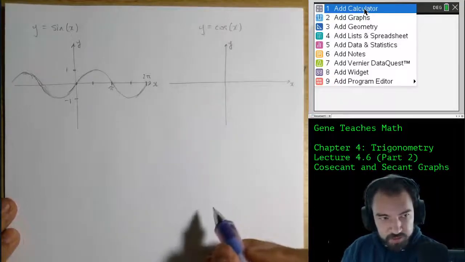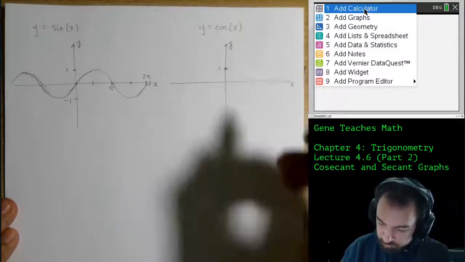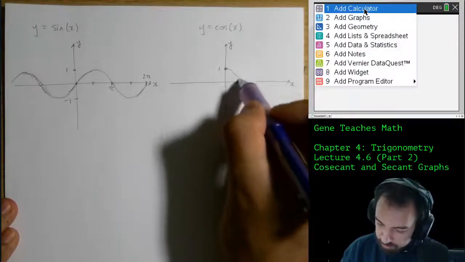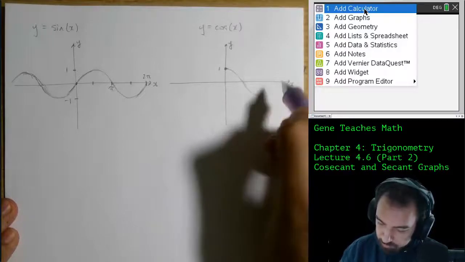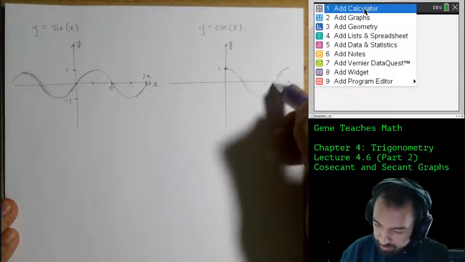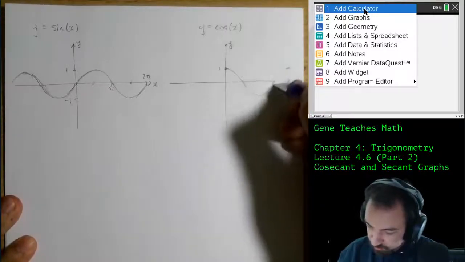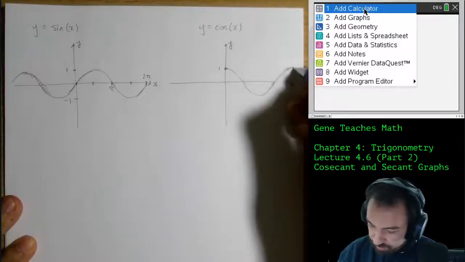So cosine of x is going to start at the top, at its maximum value of y equals 1. And this is going to come down to the midline, down to the minimum, back to the midline, and then back to the maximum. And that's going to be one full cycle. This feels oddly asymmetric. We'll do something like this and call it good. Okay.